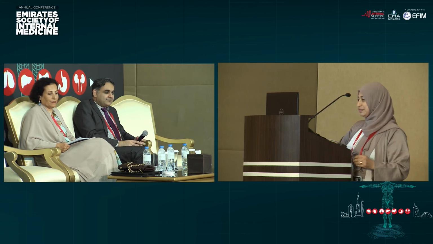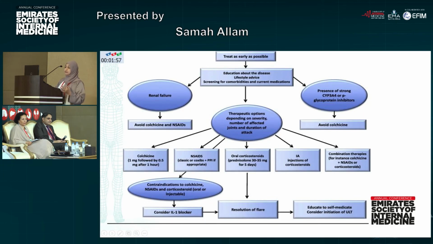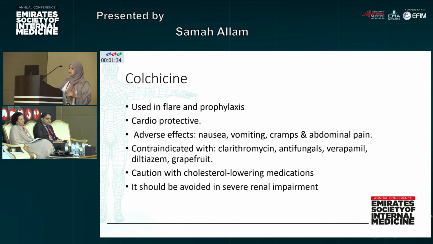Okay. We have 3 options for treatment of acute gout. It's either non-steroidals, colchicine, and oral glucocorticoids, or intra-articular injections of glucocorticoids. According to the patient's situation, if you have a patient with gastric problems or a GIT bleeding tendency, it's better to use colchicine, because it will not cause any bleeding tendency.